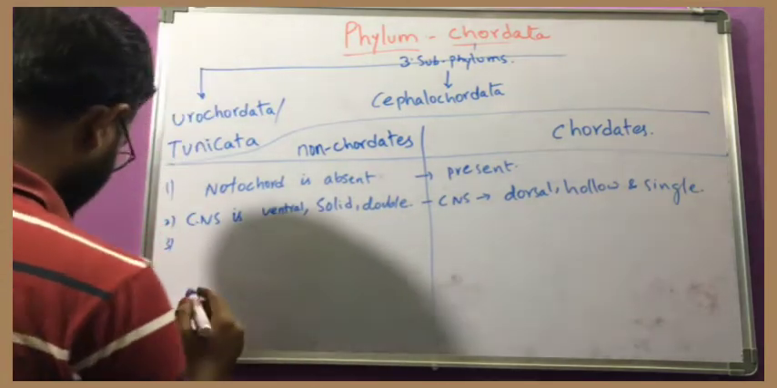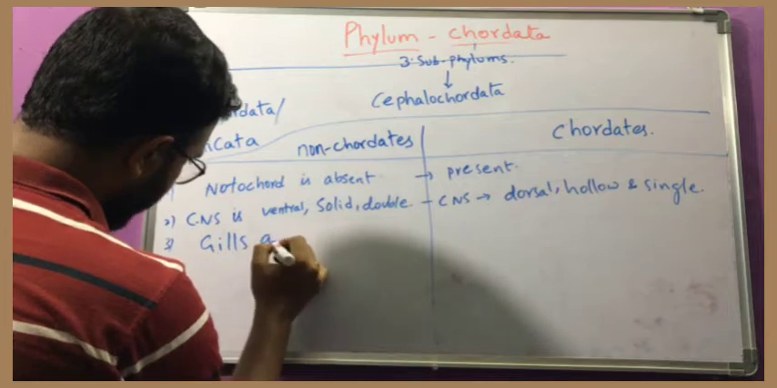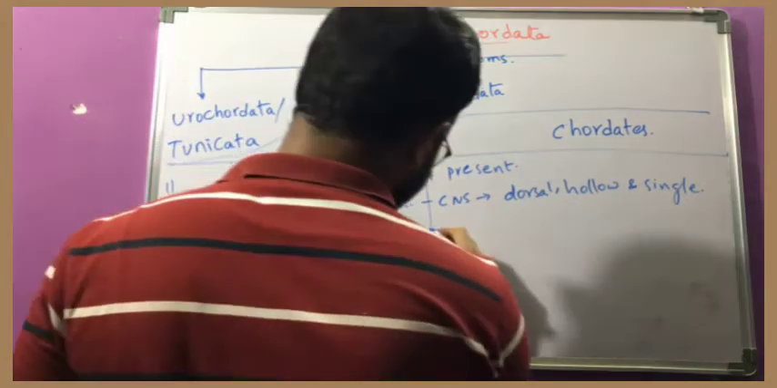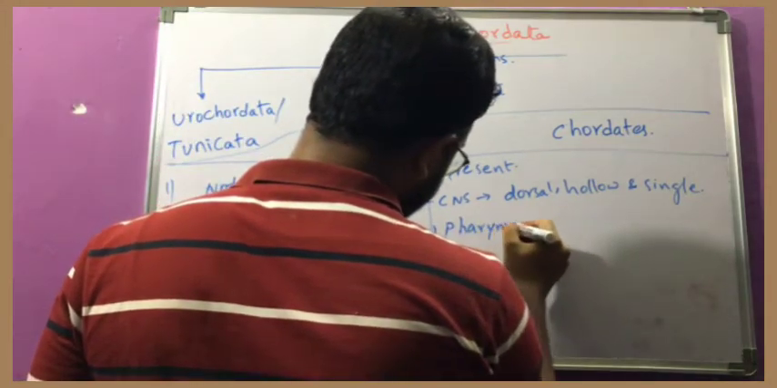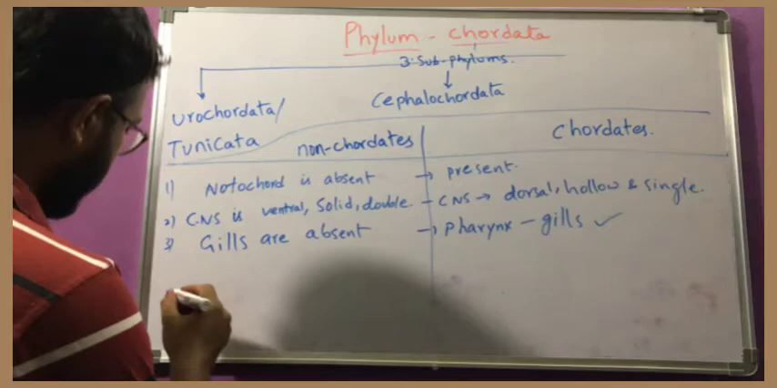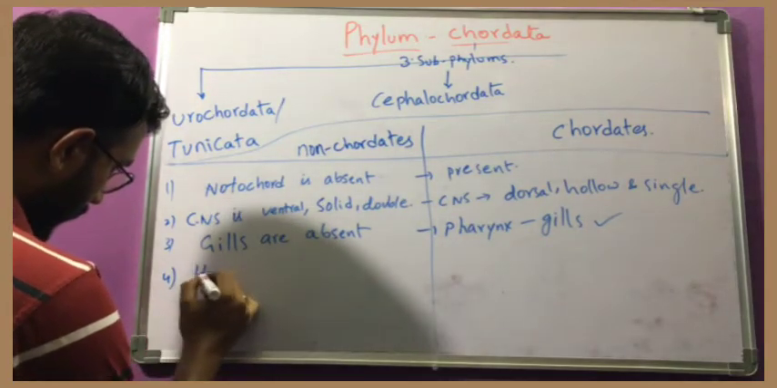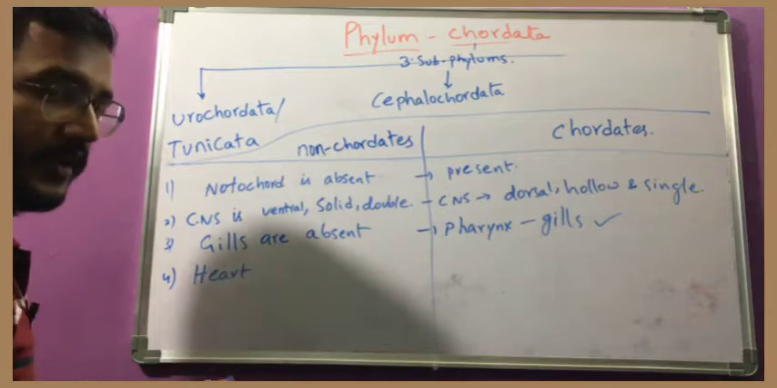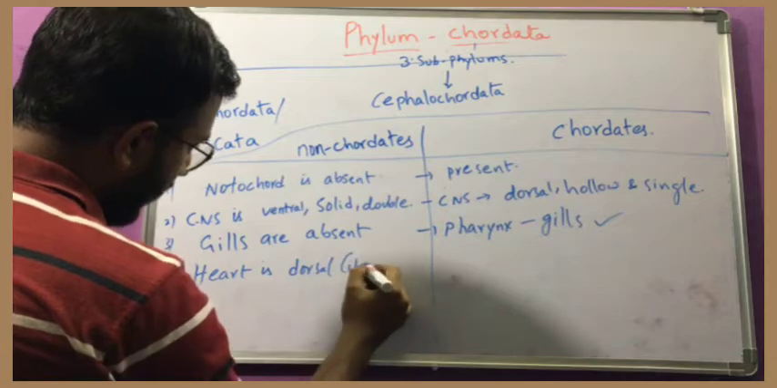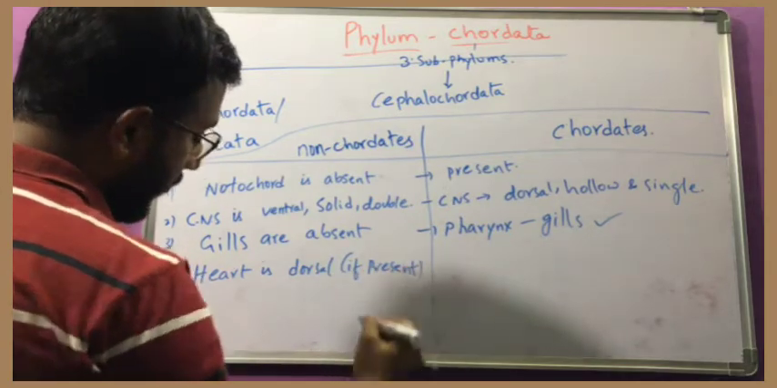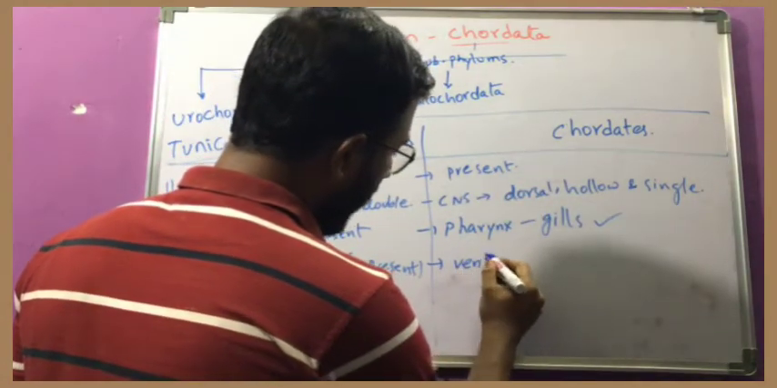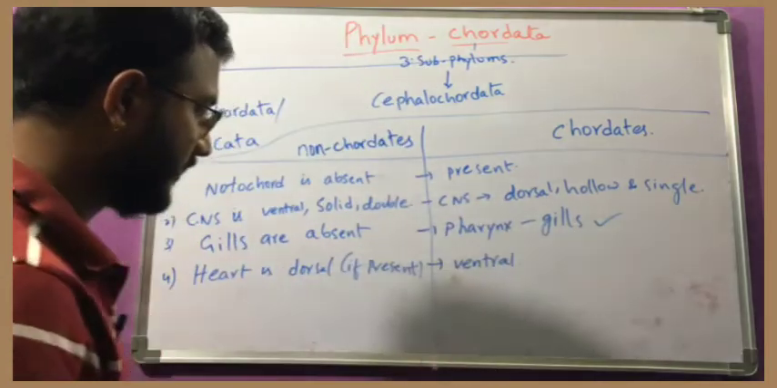And the third difference you have to know is, in non-chordates the gills are absent. But in chordates the pharynx contains gill slits. So they are called pharyngeal gill slits. And the heart: in Mollusca and Echinodermata we read that the heart, if present, is on the dorsal side. But in chordates, where do we have the heart? On our ventral side. So here the heart is ventral. Definitely the heart is present in these animals, and that too on the ventral side.